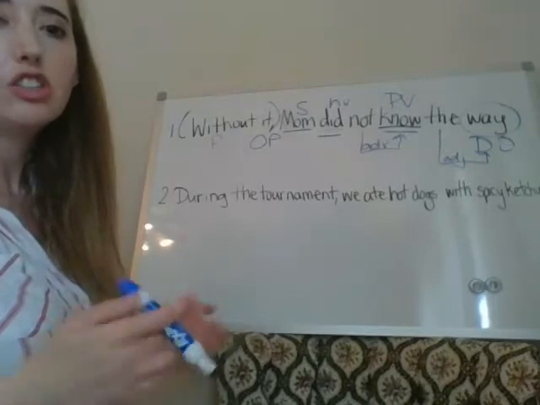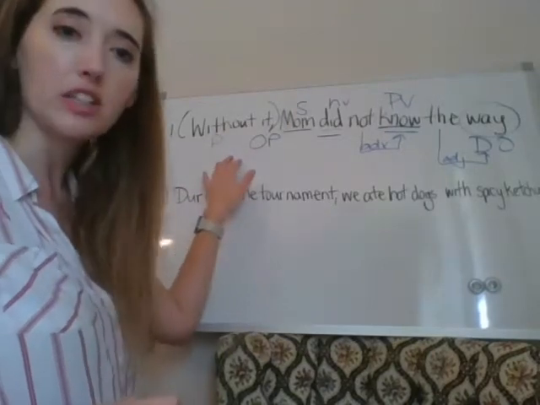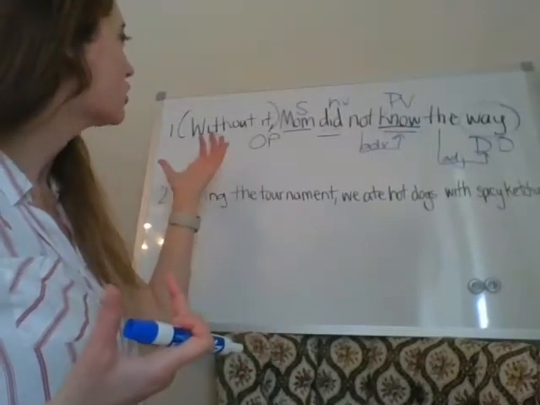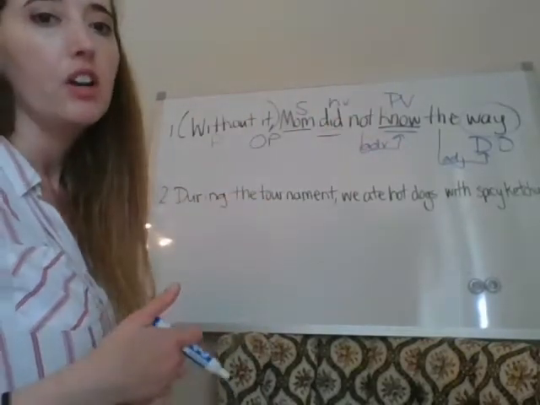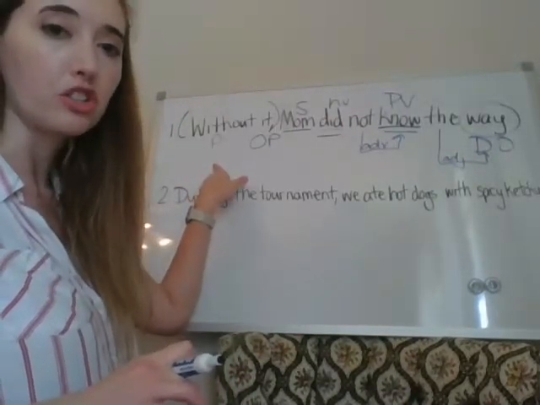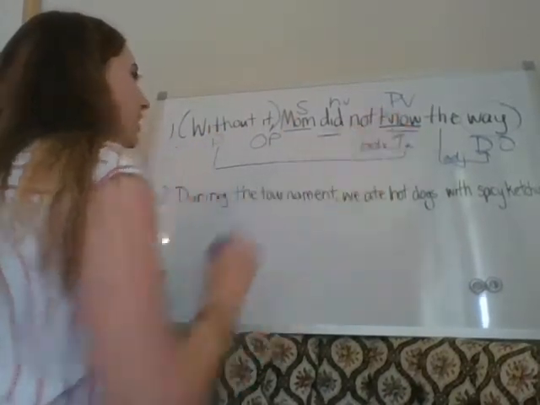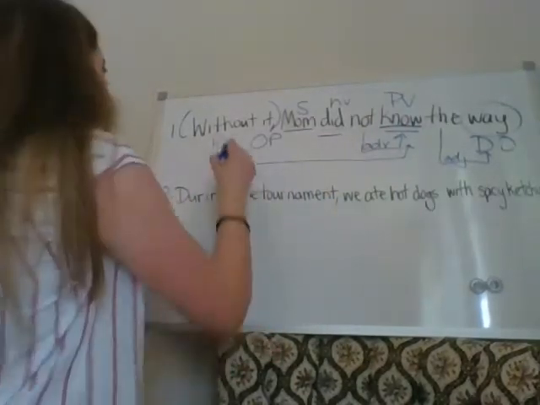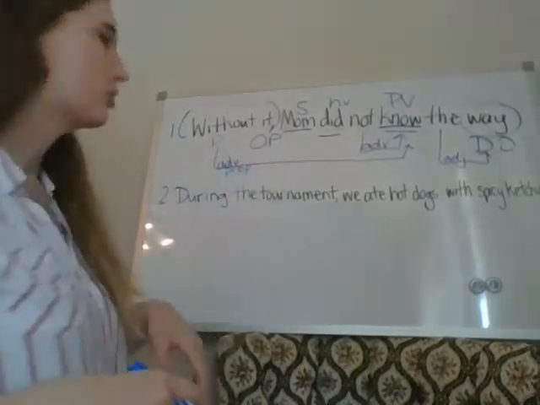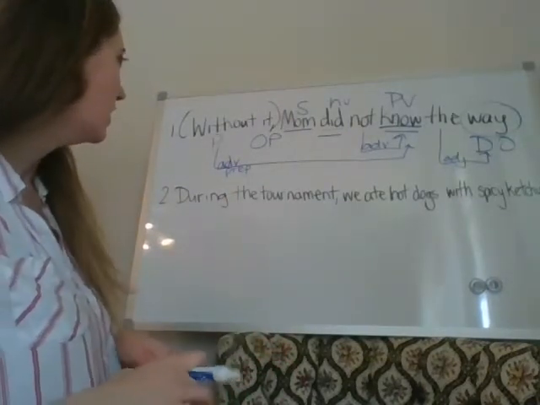Okay, the last thing that we need to do, our last step we cannot forget, is to show what the prepositional phrase is modifying. Remember that a phrase acts as one part of speech. So this prepositional phrase is going to modify our predicate verb, which is so far all that we have ever done. We have always said that our adverbial prepositional phrase modifies the predicate verb. So we'll say, "Without it" tells us how she did not know the way. So "without it" is an adverbial prepositional phrase, or first we say an adverbial element because it modifies a verb. It is an adverbial prepositional phrase. Okay, that is our first sentence.